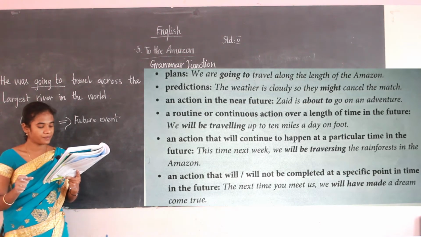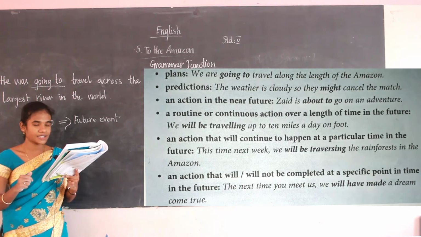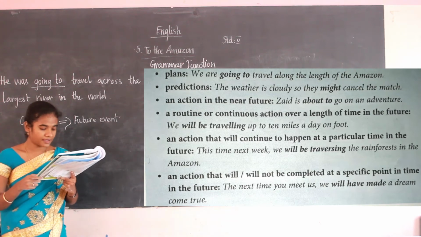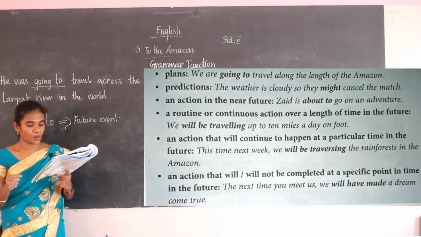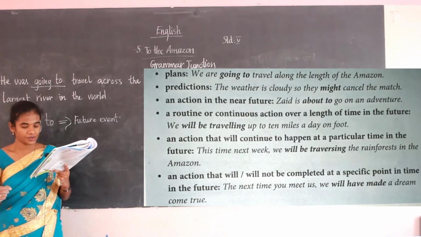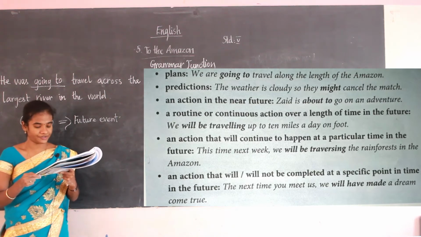Next week we will be traversing the rainforest, this Amazon. The next one, the action that will or will not be completed at a specific point in time in the future. For that you have to use will have made. It's a future perfect tense.